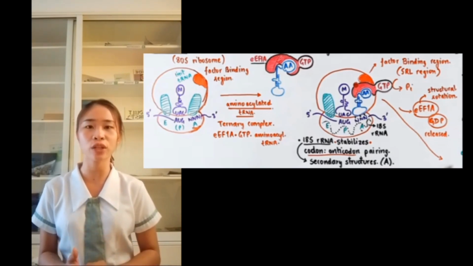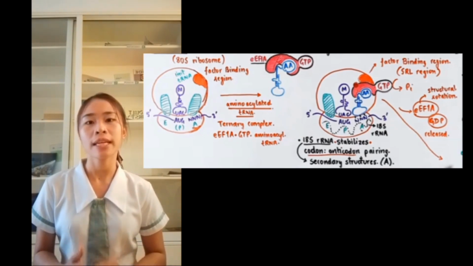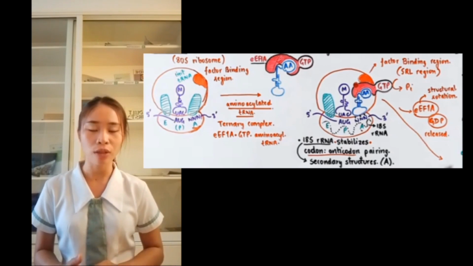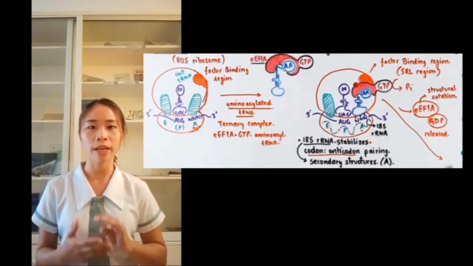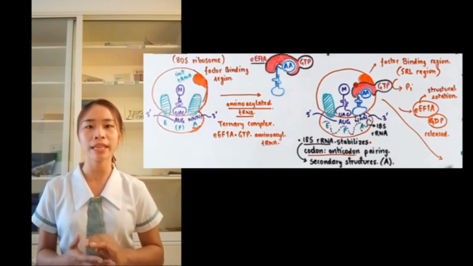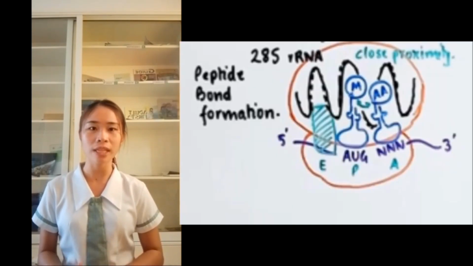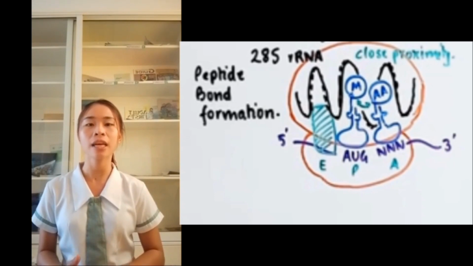In the case of elongation factor 1A, the conversion of GTP to GDP actually causes a structural rotation in the elongation factor 1A complex. So it is the rotation that releases the elongation factor 1A out of the complex. This release brings the amino acid on the tRNA close to the amino acid on the P site. And now, as you notice, the amino acids on the tRNAs on the P site and E site are very close to each other, and the E site is still empty.